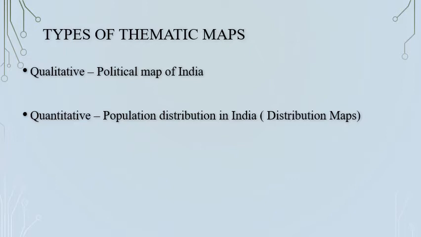A qualitative map expresses the absence or presence of various features of land such as vegetation, etc. Whereas the opposite of a qualitative map is a quantitative map, which expresses information with numbers. So you can see the qualitative map is the political map of India and the quantitative map is population distribution in India. So a quantitative map shows distribution in maps.